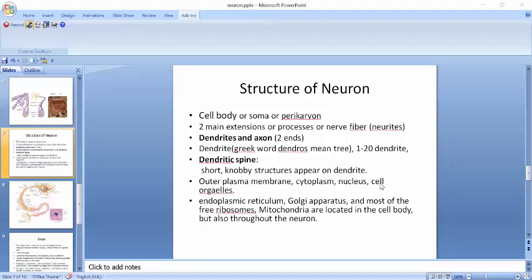There are short knobby structures that appear on the dendrites. There may be thousands of dendritic spines on one neuron, and they increase the surface area that the dendritic tree has available for receiving signals from other neurons. So dendrites branch from the cell body and receive inputs from other neurons at specialized junctions called synapses.